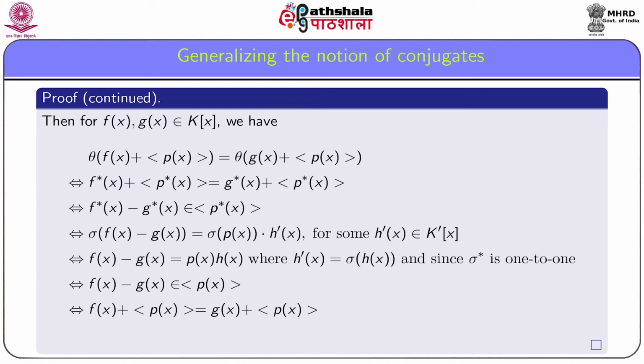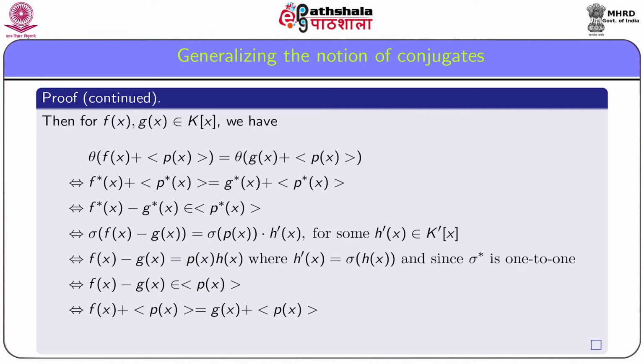only if f star(x) + ideal generated by p star(x) is equal to g star(x) + ideal generated by p star(x), which implies that sigma(f(x) - g(x)) is equal to sigma(p(x)) into some h dash(x) from k dash(x), which is equivalent to f(x) - g(x) is equal to p(x) into h(x).